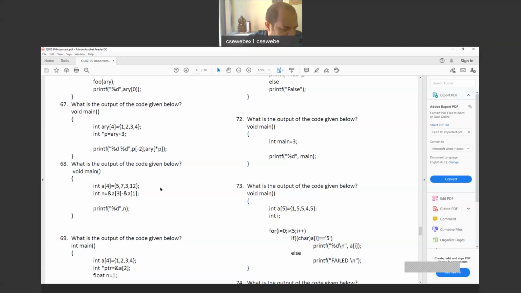If you change the initialization and change that last 4 to any value between 0 to 3, then star P will result in 0 to 3, and ARY of 0 to 3 are the locations which are defined by us.